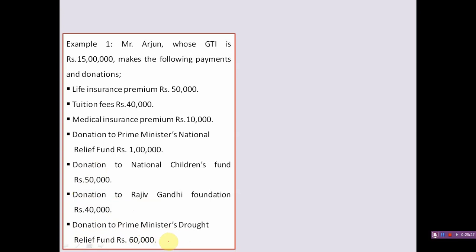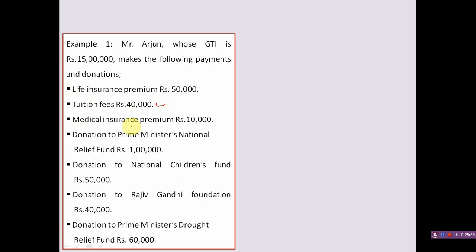So the first step for the solution is the computation of the allowable amount; first we should identify the items. Life insurance premium is allowable for deduction under section 80C. Tuition fee is also allowable for deduction under section 80C, and a maximum of 2 children's tuition fee is allowable.